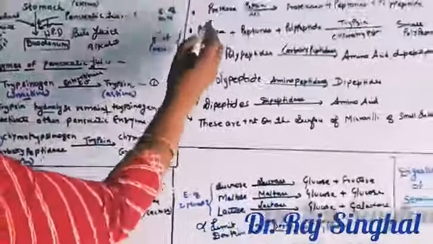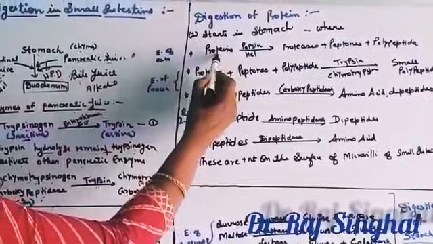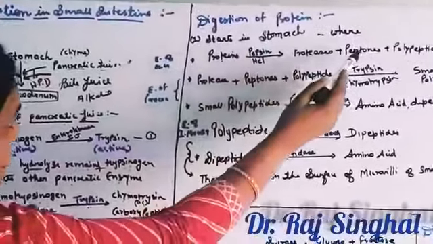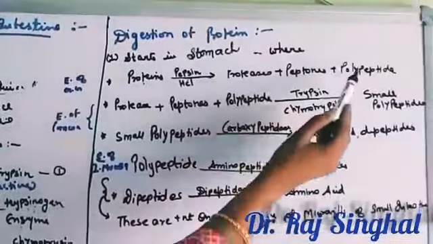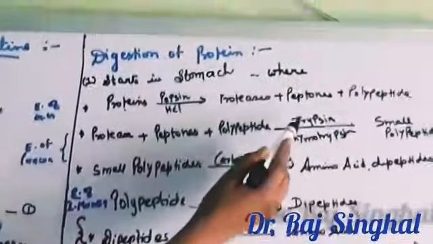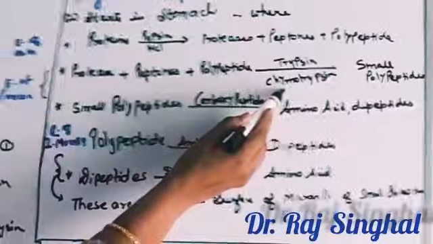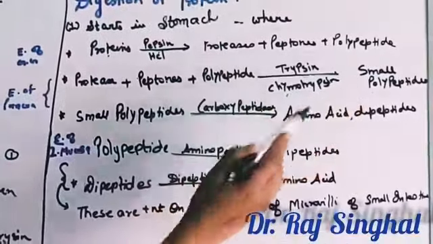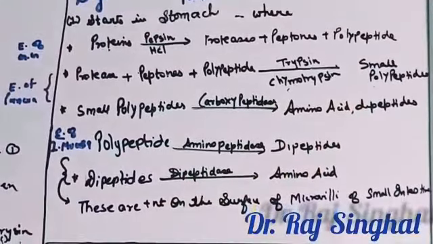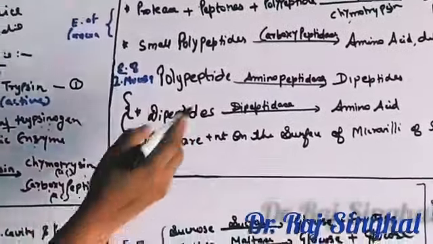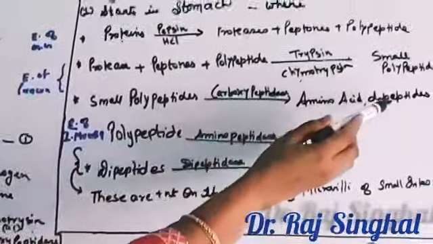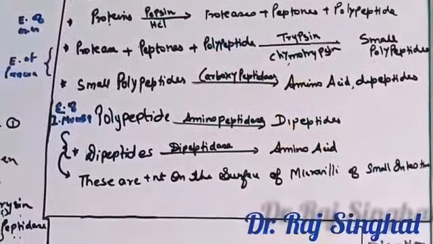First of all, in the stomach, we have seen that proteins are converted to proteose, peptones and polypeptides. These proteoses, peptones and polypeptides, by the action of trypsin and chymotrypsin, convert to small polypeptides. These small polypeptides, by the action of carboxypeptidase, convert to amino acids and dipeptides.